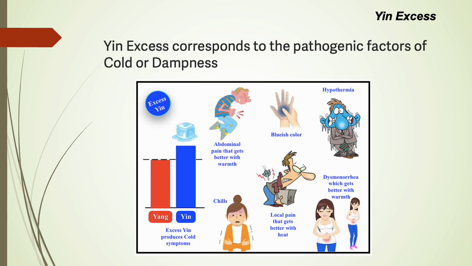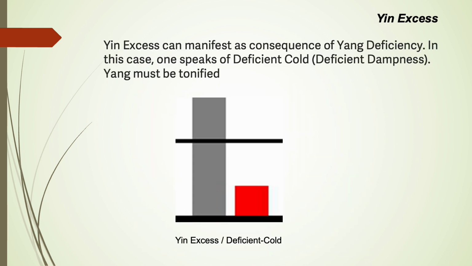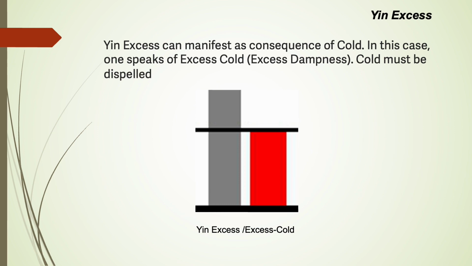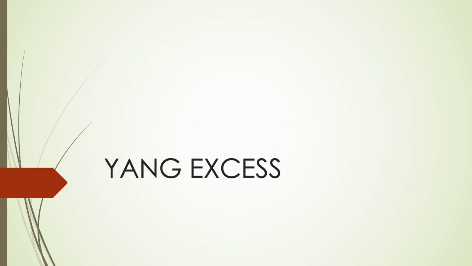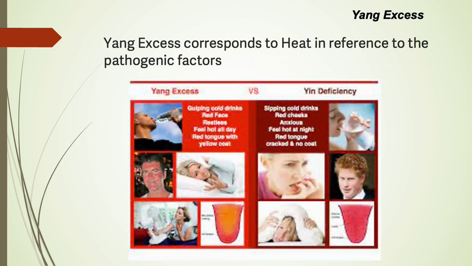Yin excess. Yin excess corresponds to the pathogenic factors of cold or dampness. Yin excess can manifest as a consequence of yang deficiency. In this case, one speaks of deficient cold or deficient dampness, and yang must be tonified. Yin excess can manifest as a consequence of cold. In this case, one speaks of excess cold or excess dampness. Cold must be dispelled.